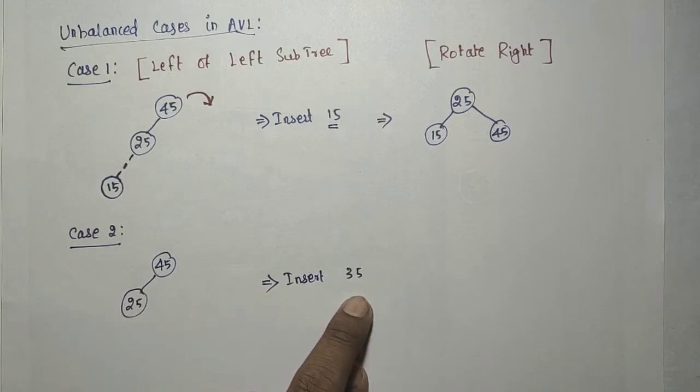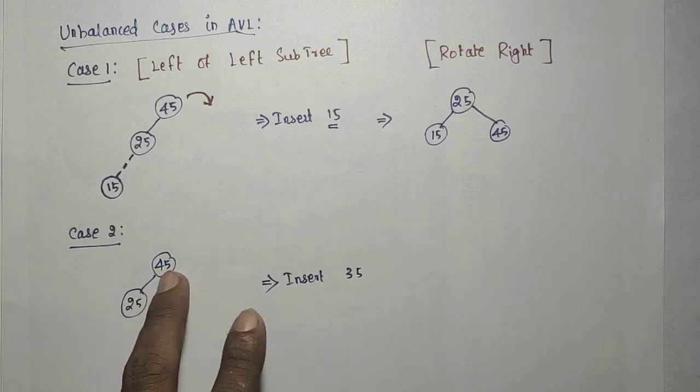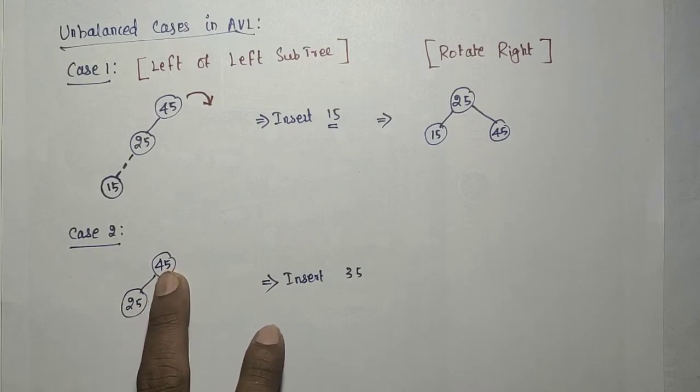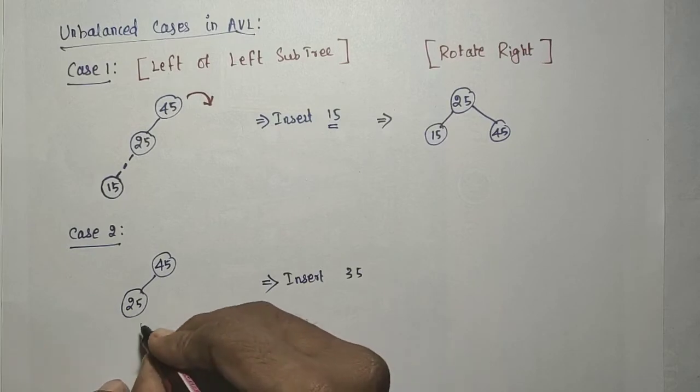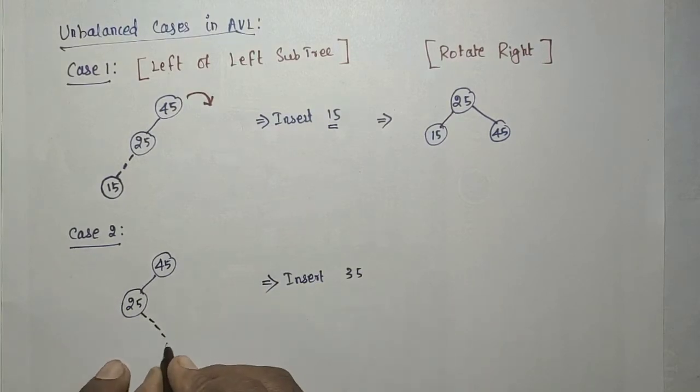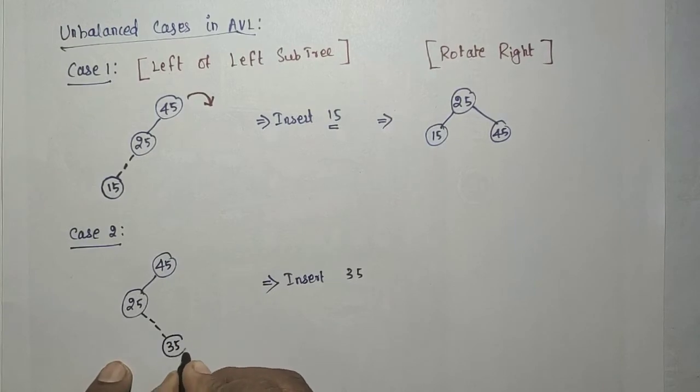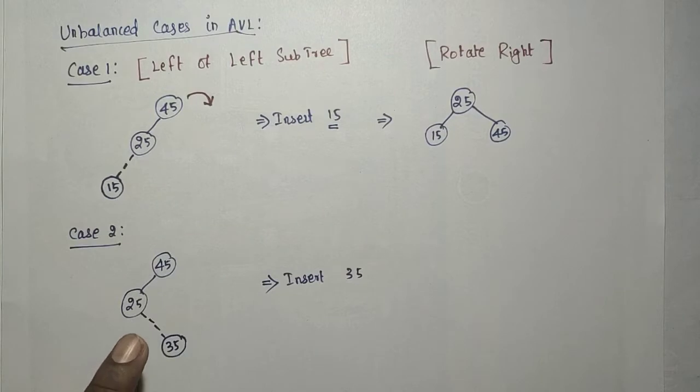Now insert 35. The position for the 35 is less than the 45, and greater than the 25. So the 35 position is this one.